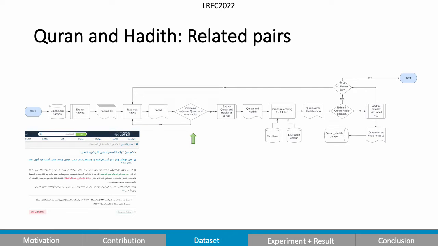Some fatwas contain several Quran verses and Hadith teachings to answer complex questions consisting of various topics, so the relatedness is not clear if taken out of context. Therefore, we collect only the fatwas which contain one Quran verse and one Hadith teaching to ensure they are related to a distinct topic. Then we extract the Quran verse and the Hadith teaching as a pair.